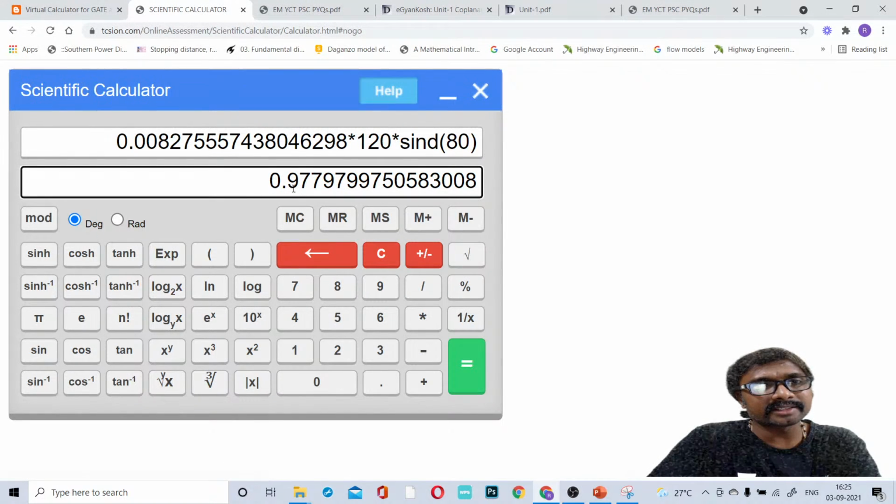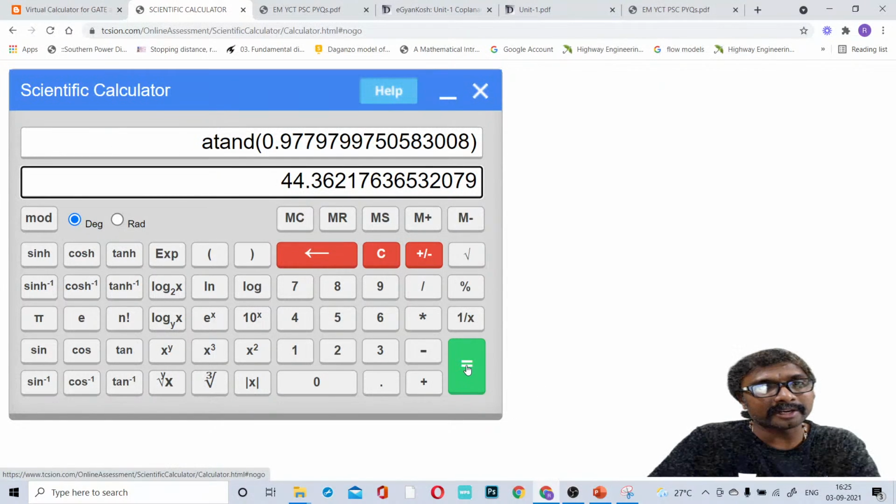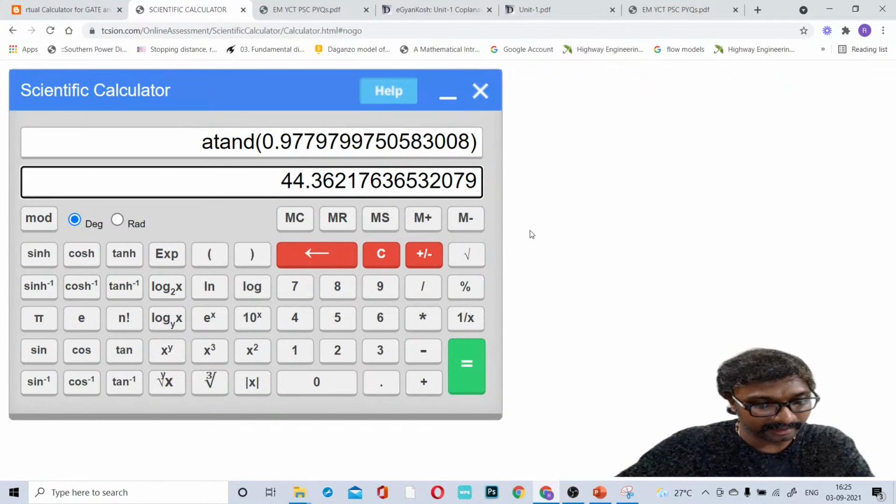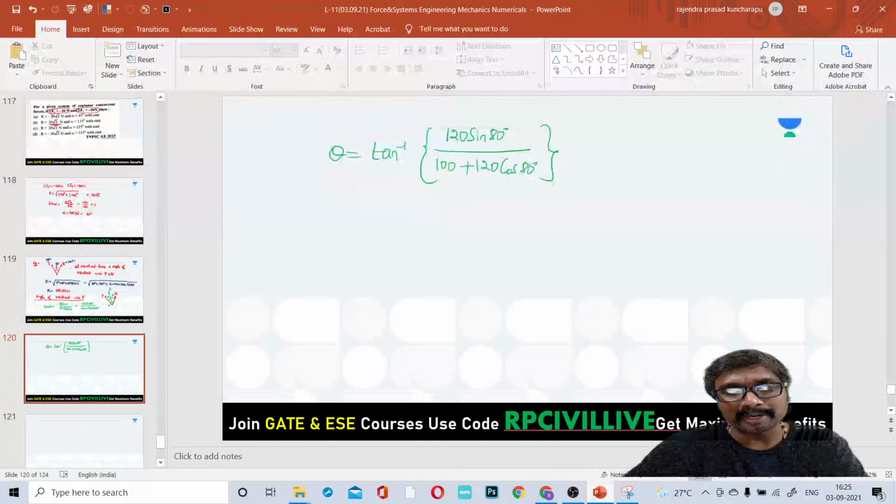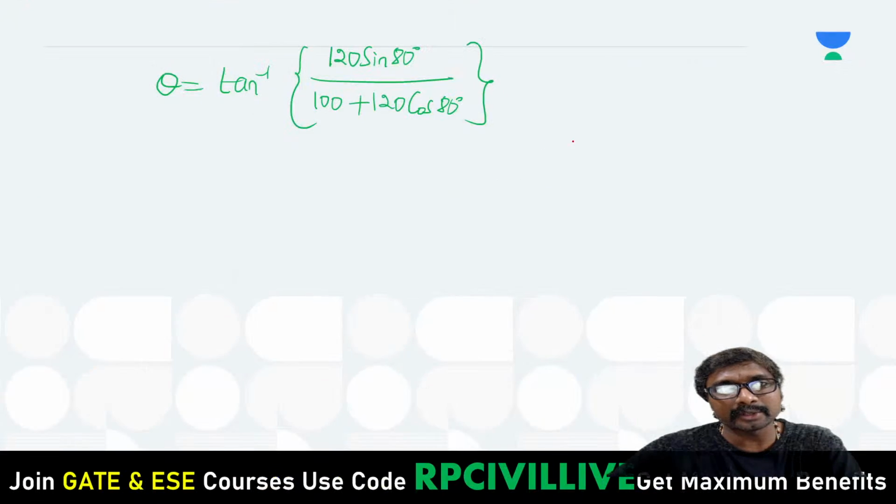So we will be getting 0.977 something. What we need to do? Tan inverse of this. If you just apply tan inverse, what are you getting? 44.362 we are getting. What is that theta, you can say.